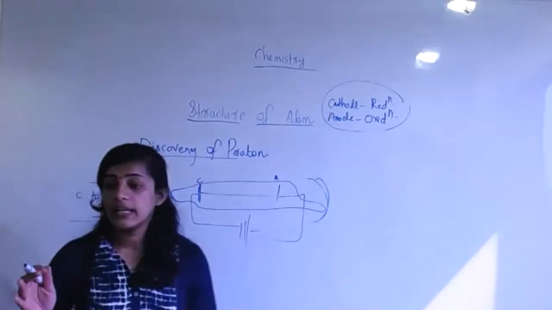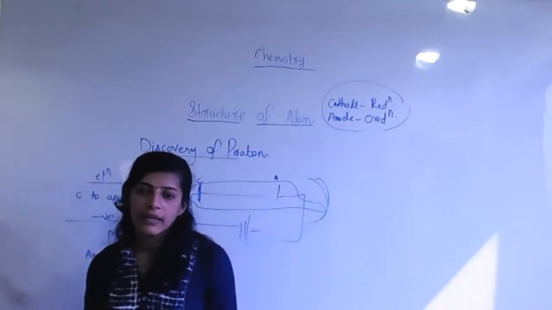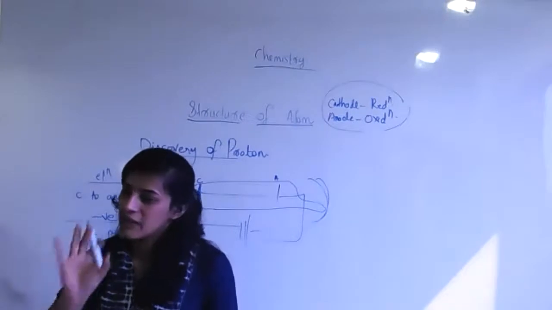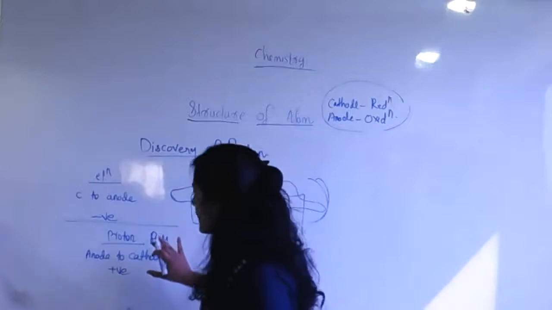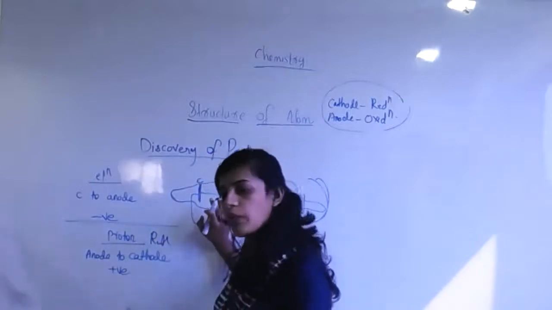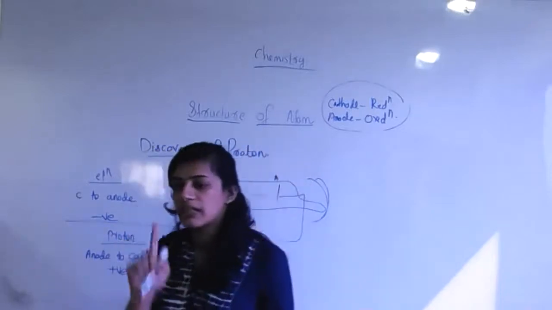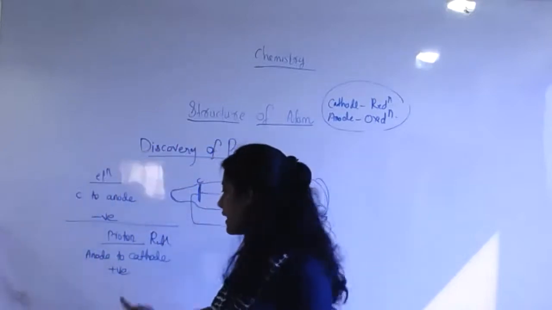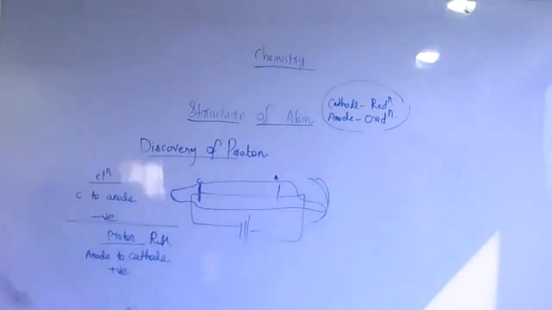If you are in your theory exam, during examination time, they ask about the discovery of proton. Actually, the proton discovery is not mentioned in your textbook or any NCERT text. They are not showing any figure or anything. They expect you to answer similar to the electron. So you can present everything similar to the electron procedure, but one thing you want to point out: the movement of rays is from anode to cathode, and it shows it is carrying a positive charge. That's it. That is enough. Clear, students? Yes, ma'am.